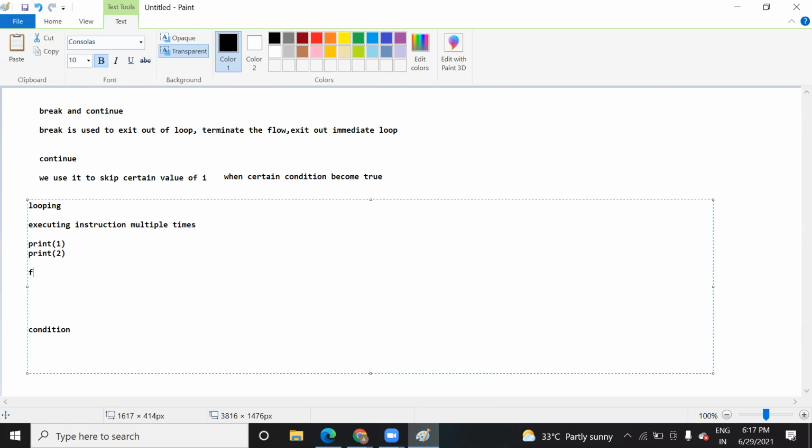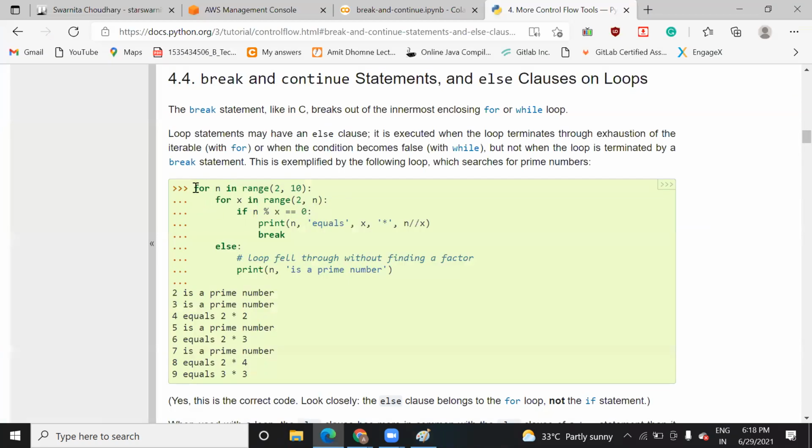So how do we write it? For I is equal to 1, 2. Suppose you take a range. Let me show you with this example. Here I have written, see, for n in range 2 to 10. It means that I want to print the numbers starting from 2 till 10.